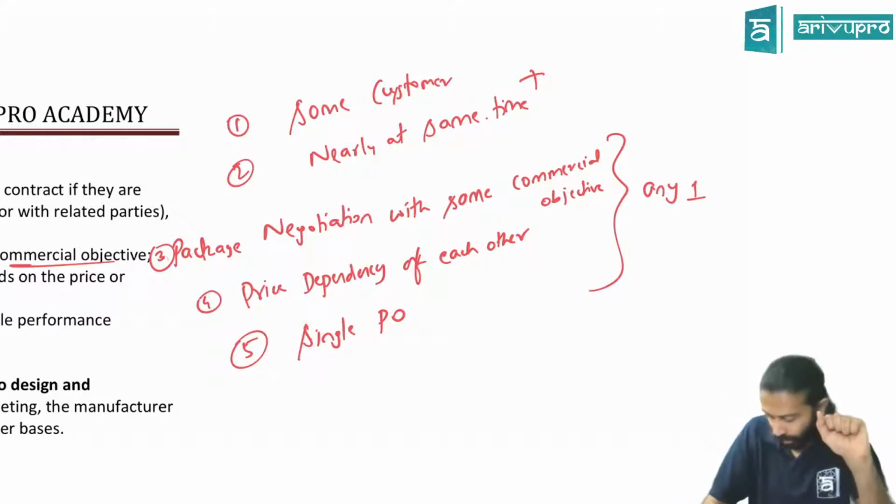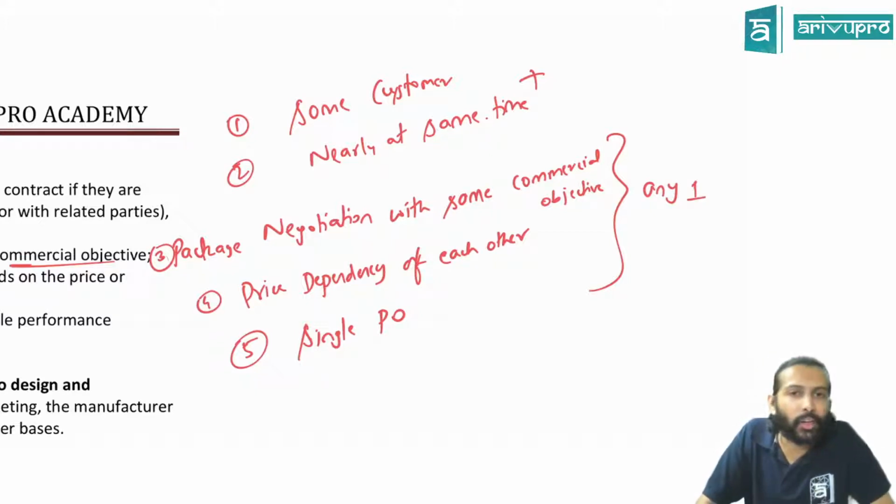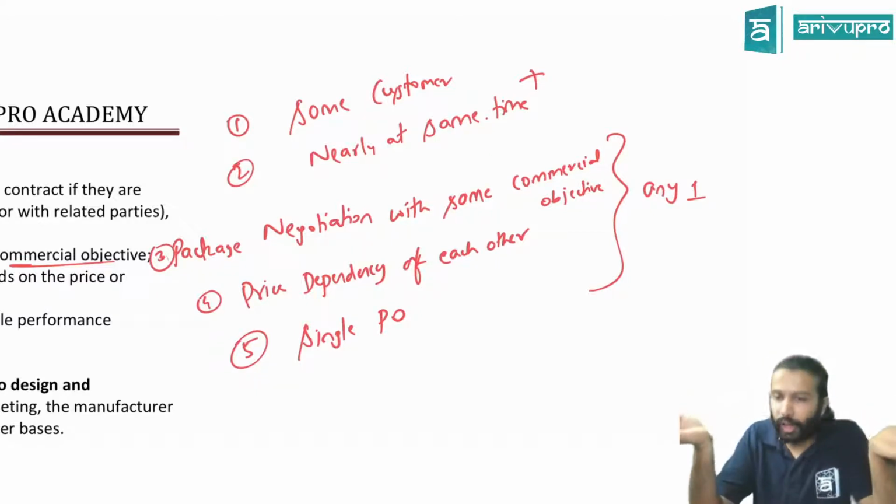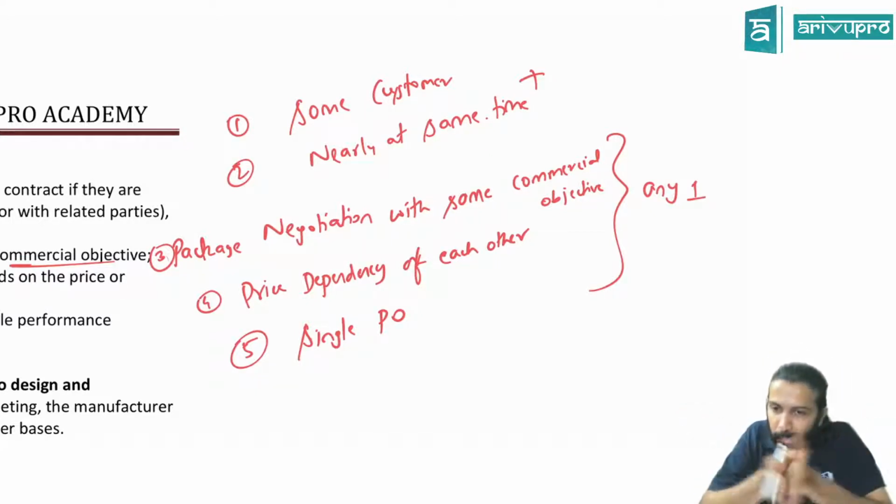So again, what are the 5 things, sir? What is the funda first of all? What are we trying to look at? There are multiple contracts. We are trying to see whether they can be combined and treated as one, or should be treated separately.